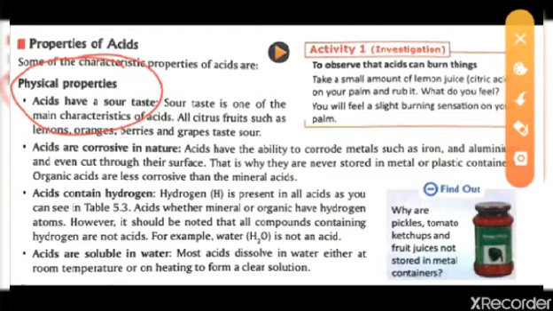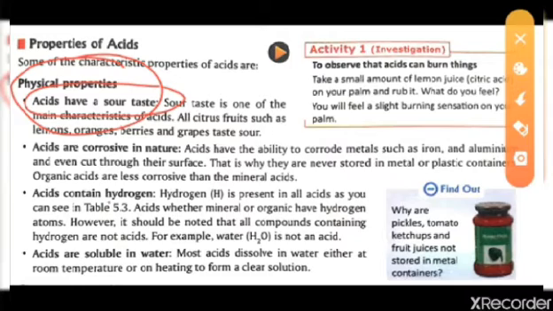Here the physical properties are written. We are reading about the physical properties of acids. First thing, acids have a sour taste. Whenever you taste anything containing acid, it will have a sour taste. For example, a lemon has a sour taste. If you are eating a ripe mango, it has a sour taste. If you are eating grapes or oranges, they all have a sour taste because they have acid in them.